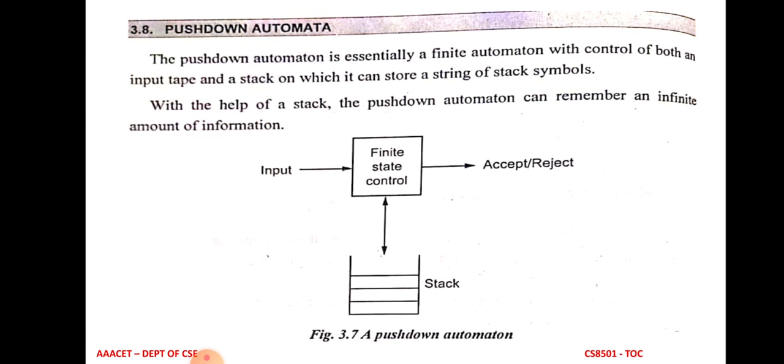But here push-down automata has two extra operations, no operation and halt. So there are 4 operations: the first is push, the second is pop, the third is no operation, and the last is halt. Push-down automata has control with the stack.